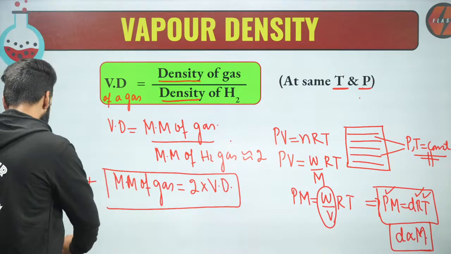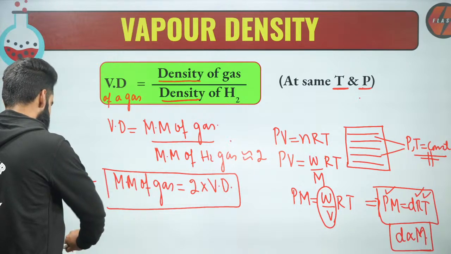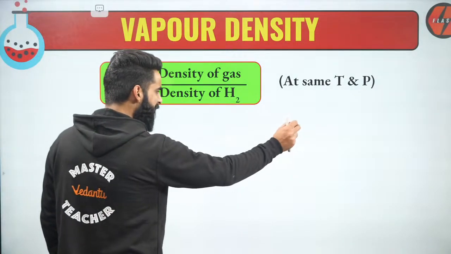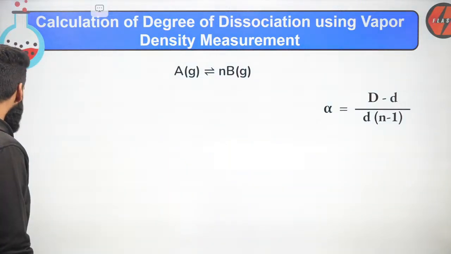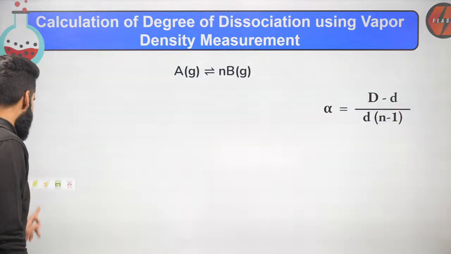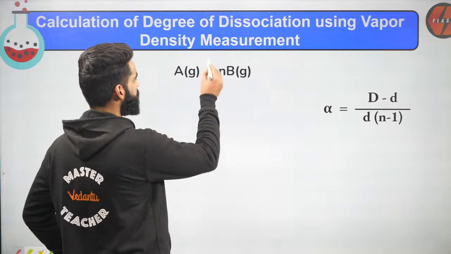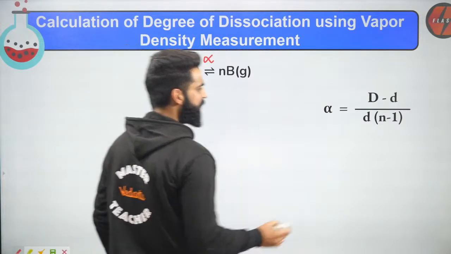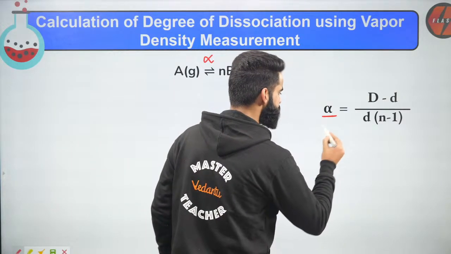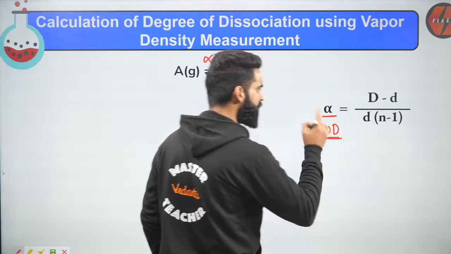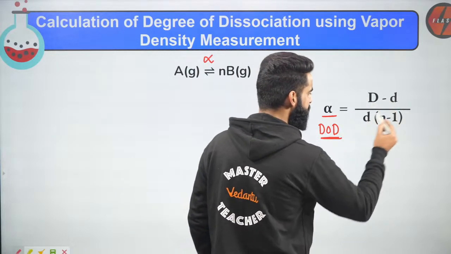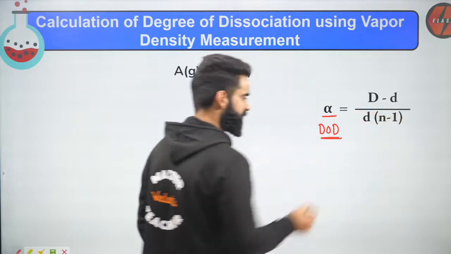Now we will understand what we have to do with this vapor density term. People, I'm going to give you one important formula right here, which you are going to use in order to calculate the degree of dissociation of a particular reaction. If alpha represents your degree of dissociation, the formula is alpha equals capital D minus small d divided by small d multiplied by n minus 1.